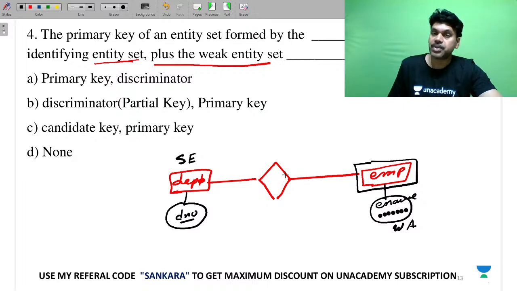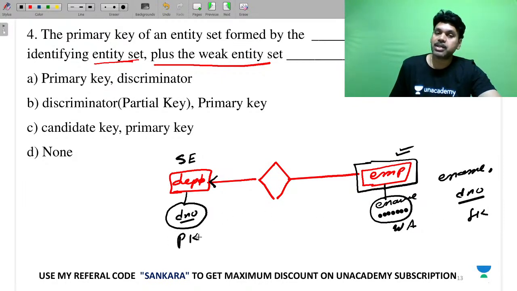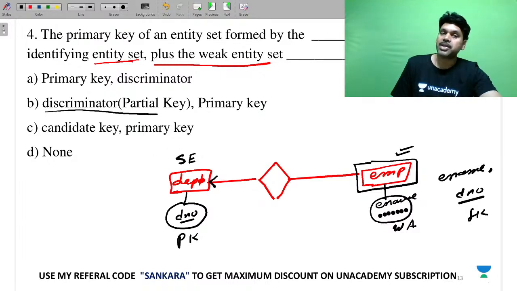Therefore, as to maintain the data uniquely in employee table, you need to have what? Your weak key plus your depending on strong attribute of others. So others is nothing but what? DNO, which we are calling it as FK, and this is going to be here as PK. Which is nothing but your partial key.